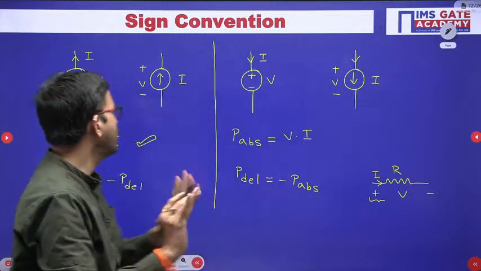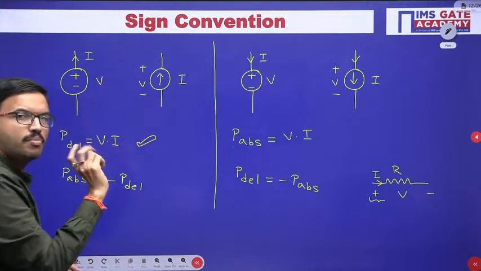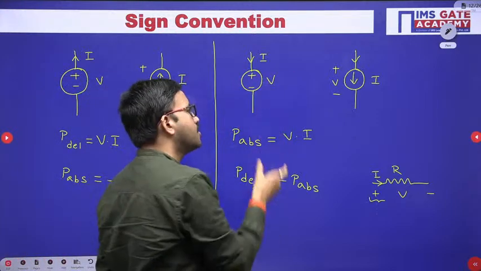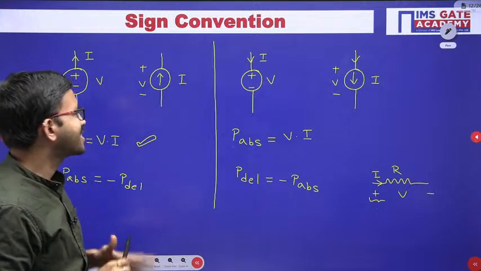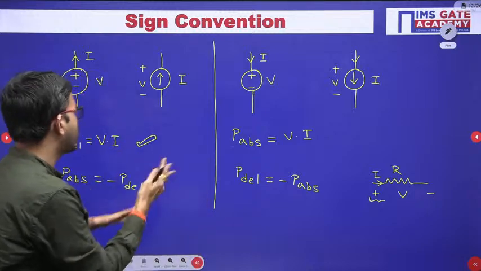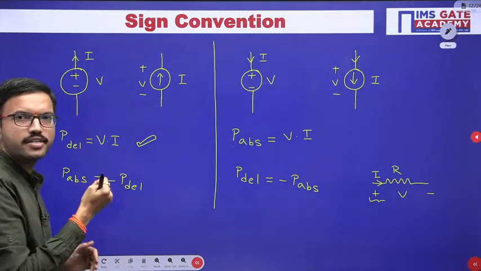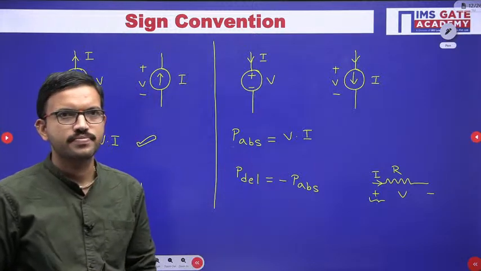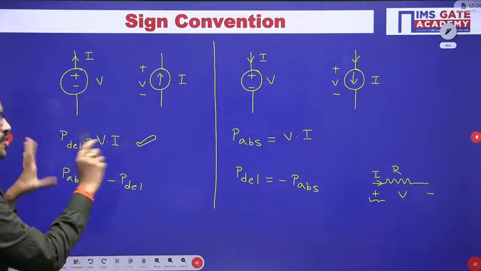In that same way, if the source is delivering power, the delivered power will be positive. Similarly, if the source is absorbing power, the absorbed power will be positive. But if they want to make the question somewhat tricky, they can ask the opposite. In this category, if they ask for absorbed power, it will be negative. In this category, if they ask for delivered power, it will be negative. That's all. Now with this understanding, we'll solve some questions.